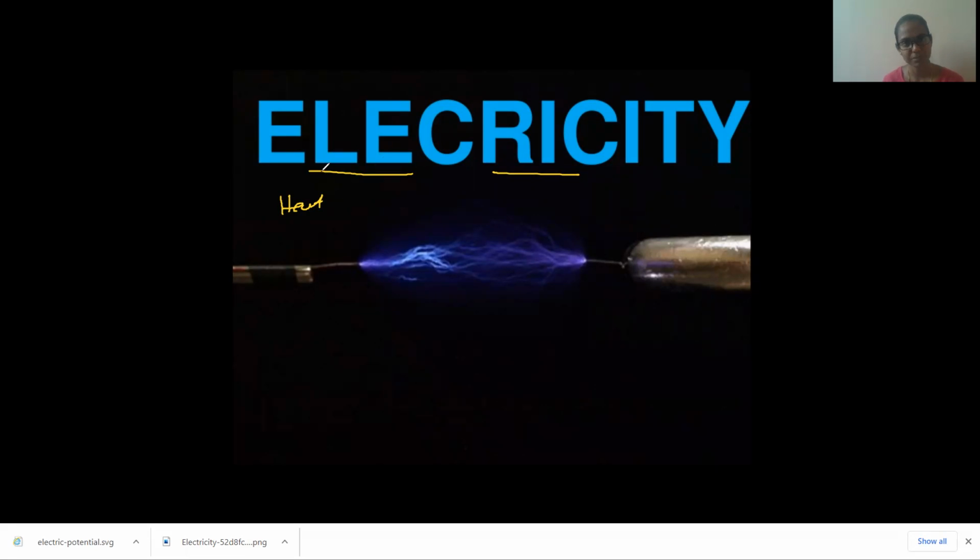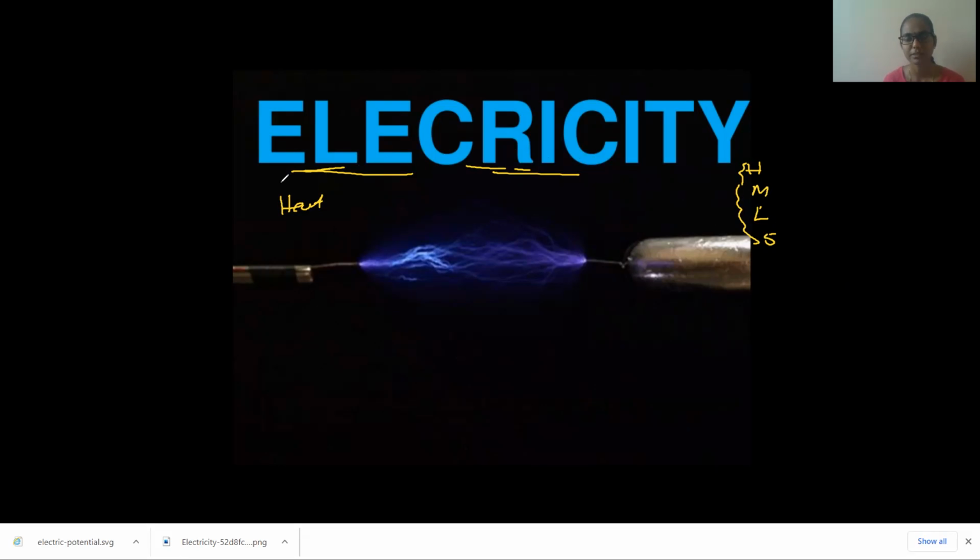By switching off, we can control it very easily and use it conveniently, because electricity is a form of energy that we can convert into any other form of energy, like heat energy, magnetic energy, light energy in bulbs, and sound energy when we need it, like in mosquito repellents. Mechanical energy, all these forms of energy we get from electricity. That is why we call electricity the most controllable and convenient form of energy.